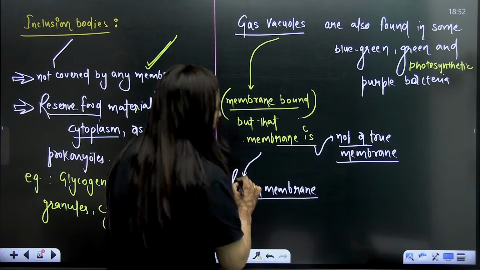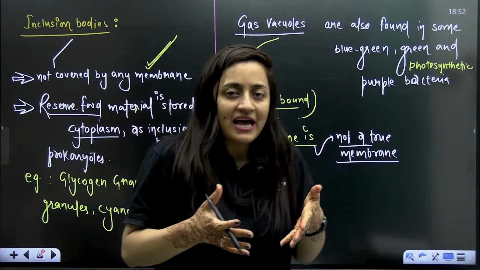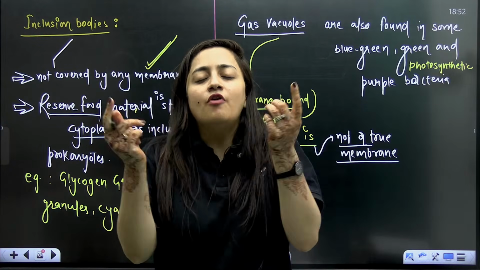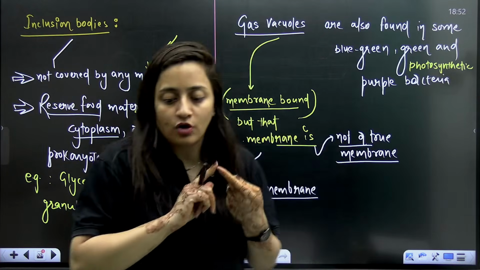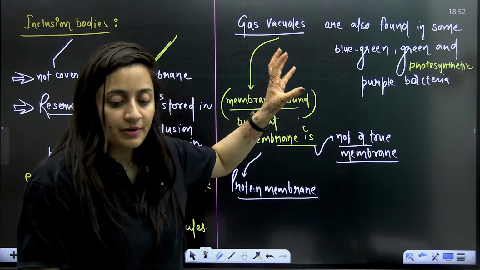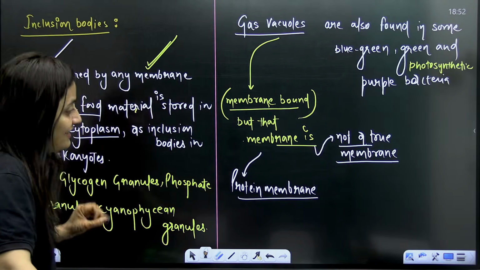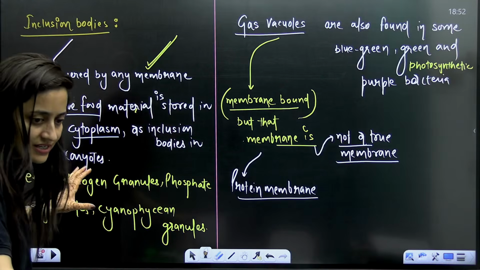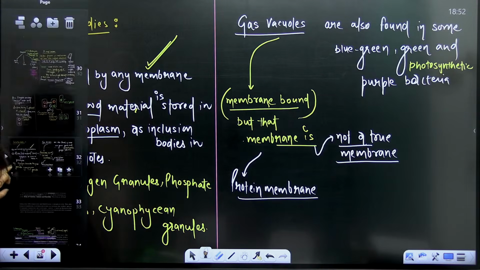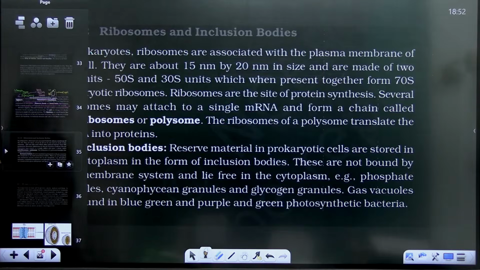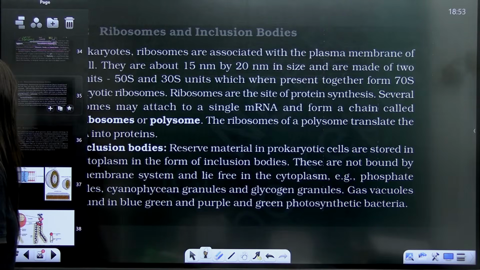Because in the gas vacuole, of course, they'll have some gases formed by aggregation, so a kind of protein will form a covering around it. The membrane we are talking about here is not a proper phospholipid membrane. So this is all about the prokaryotic cell. Even if you read it from the NCERT, you'll find that we have discussed each and every point, including ribosome, inclusion body, everything.